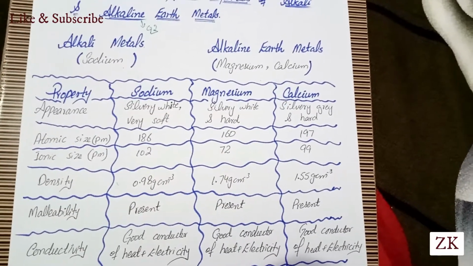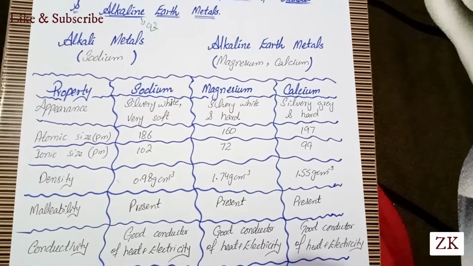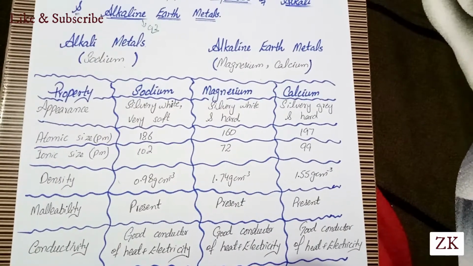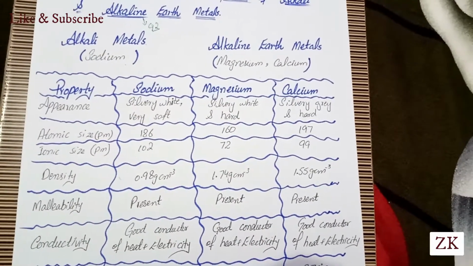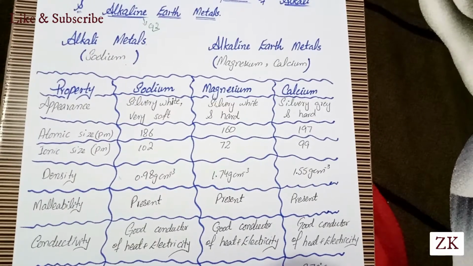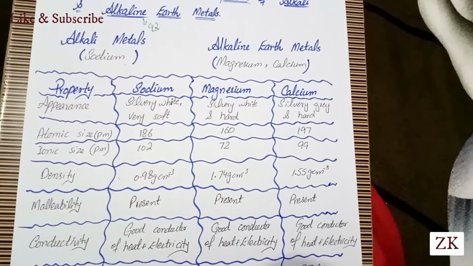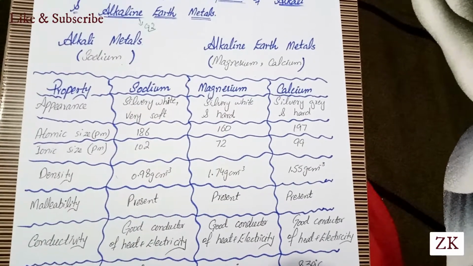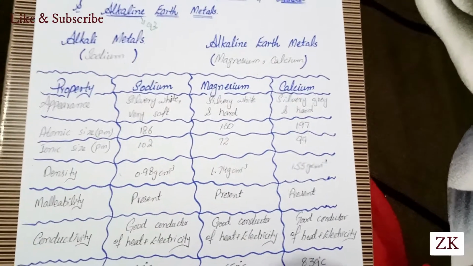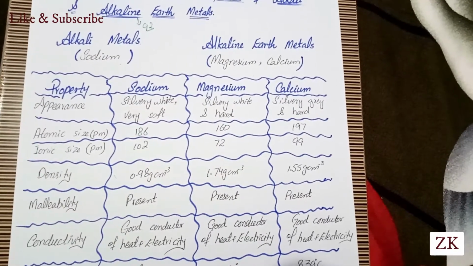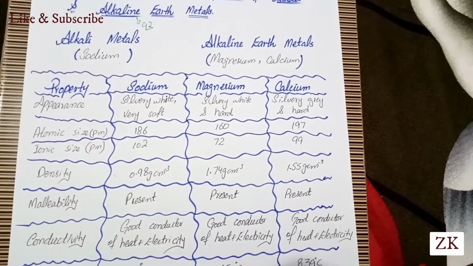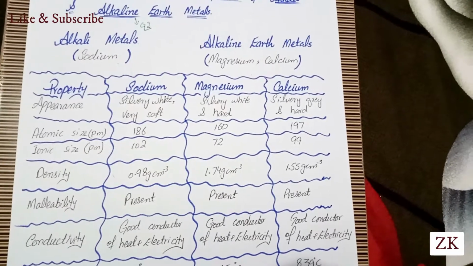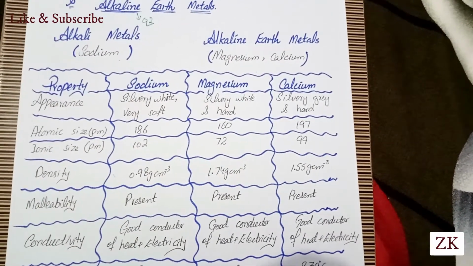Sodium has atomic size 186, magnesium has atomic size 160 picometer, and calcium has atomic size 197 picometer. The ionic size in picometer of sodium is 102, that of magnesium is 72, and calcium bears an ionic size of 99 picometer.